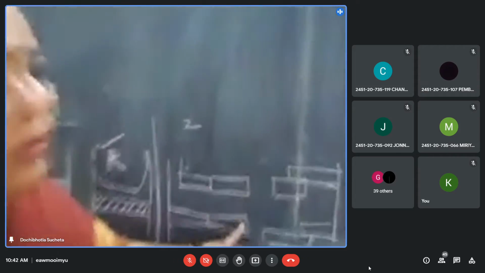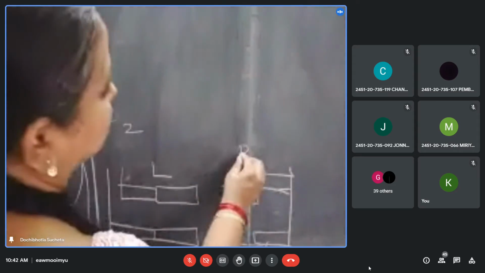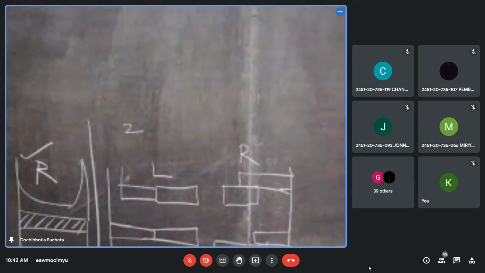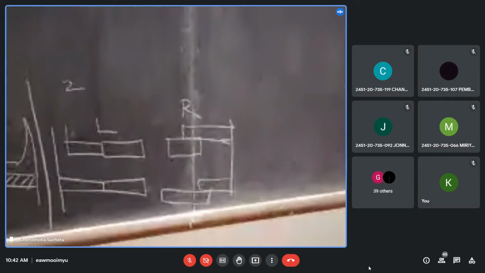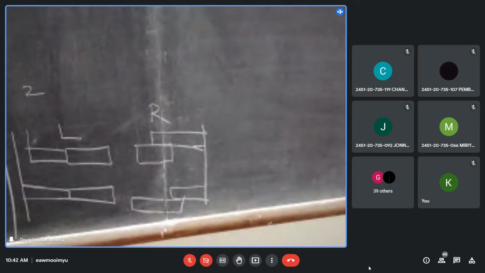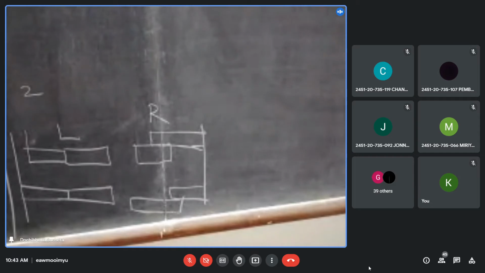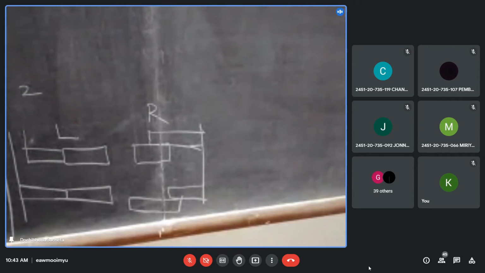So in this case, which is better, left or right? What's your guess? Can you see it? Tell me, which is better? Left is the better one, right? I have done welding of my grill. I went to the shop and set it for my windows. One is a better design. Which one would you suggest? Where do you expect the corrosion is less?